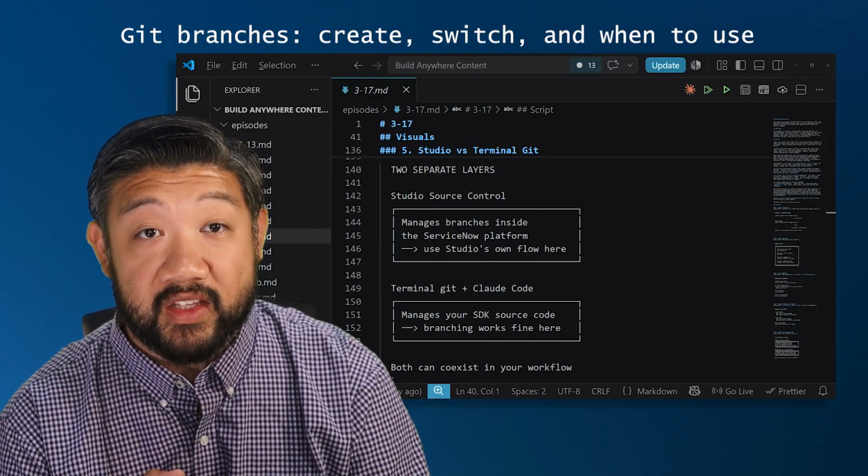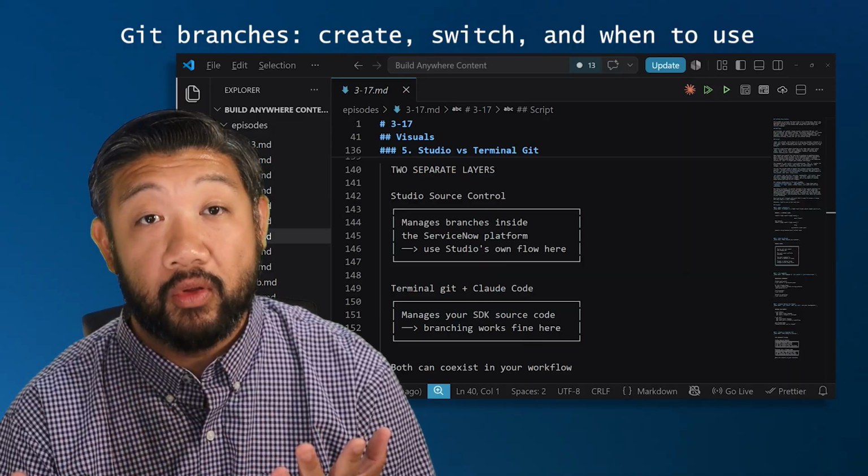Once you've got a branch with work that's ready to review or merge, the next step is a pull request, which we'll talk about right now.